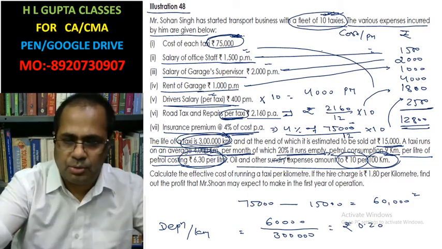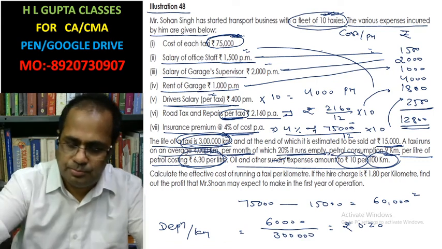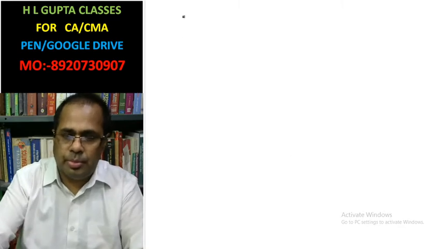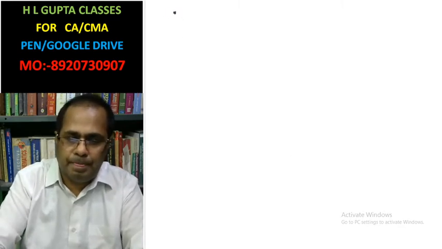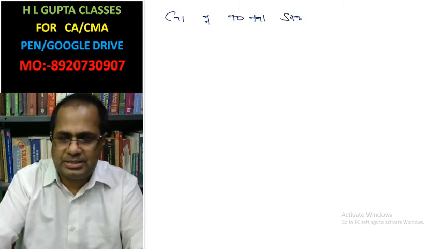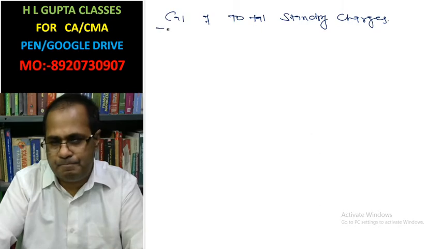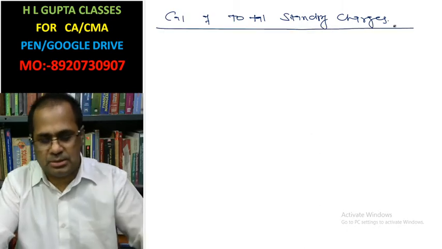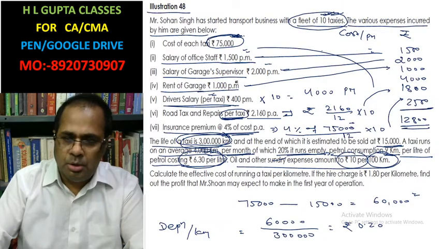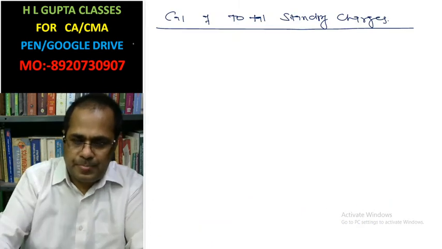Calculation of total cost. Now calculation of total standing charges. Just write.